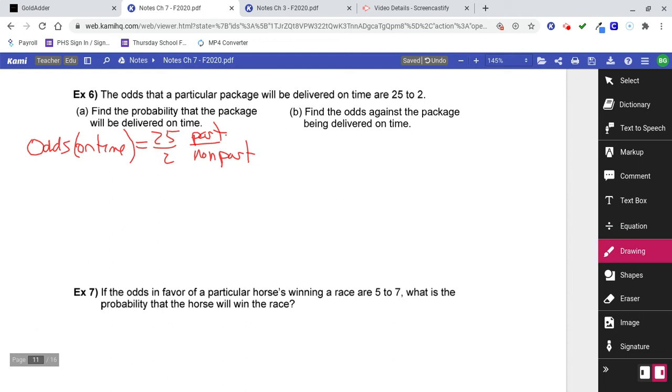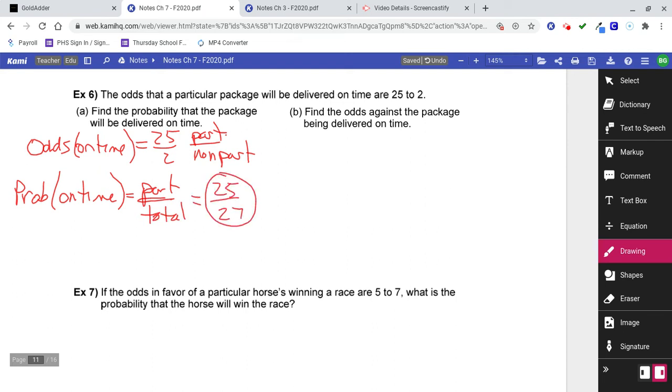We want to find the probability of on time. Probability is part over total. Part is 25, total is 27, so 25 over 27. Do you feel like you need to write all that I wrote? Probably not, and that's fine.